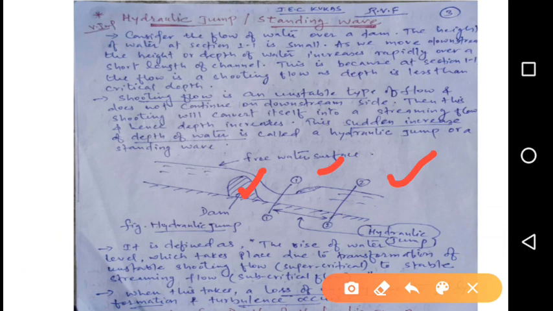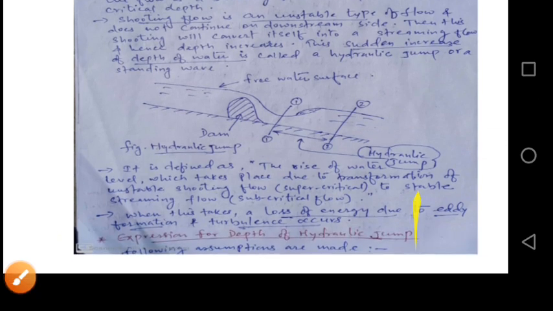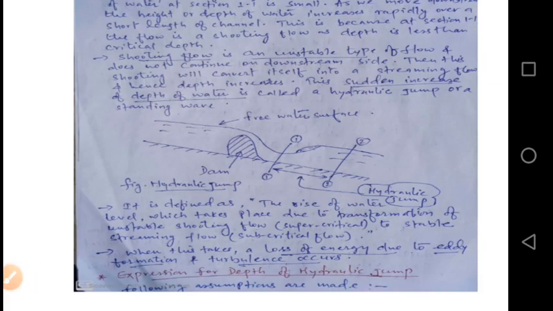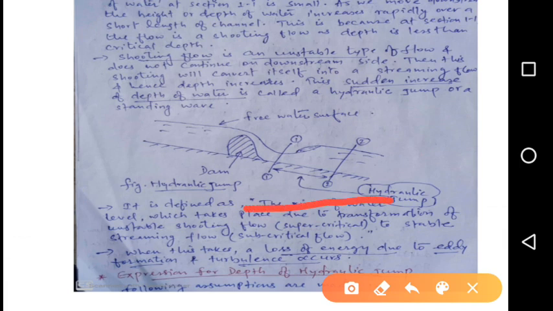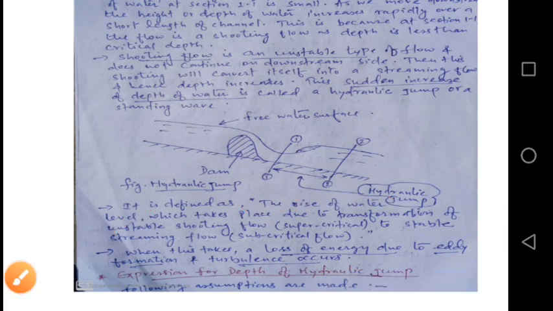So this sudden increase of depth of water is called hydraulic jump. Now we can define it as the rise of water level which takes place due to the transformation of unstable shooting flow into the stable one. When the hydraulic jump takes place, there is a loss of energy, and this loss of energy is basically due to eddy formation and turbulence flow.